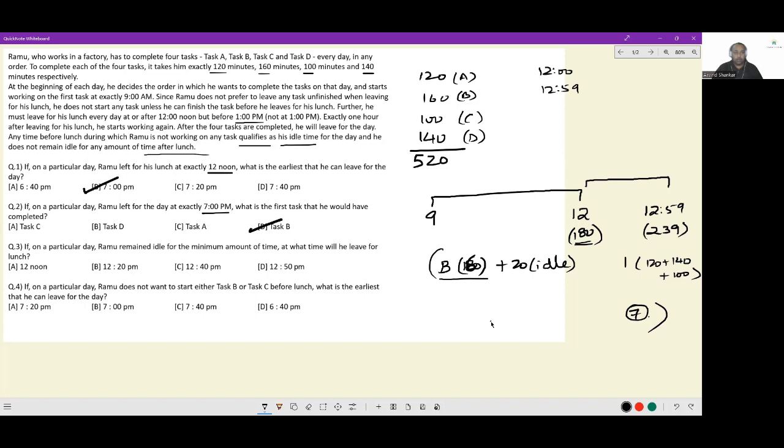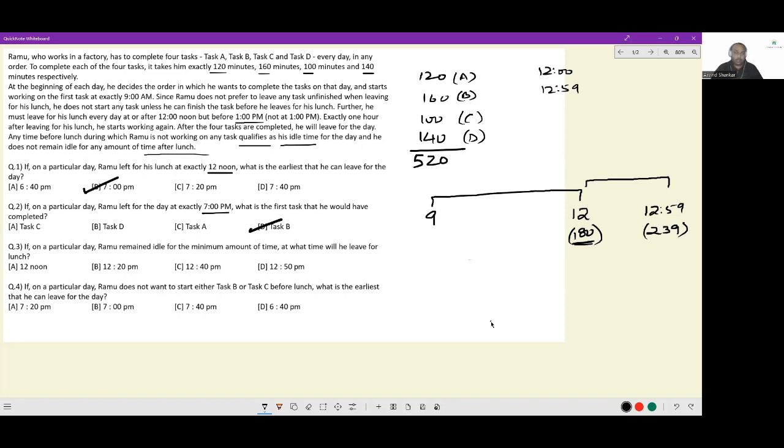Now, if on a particular day, Ramu remained idle for a minimum amount of time, then at what time will he leave for lunch? Remember, his idle time was only when, prior to leaving for lunch, he was sitting free, he was not doing any work. Now, the time that he has available prior to going for lunch is anywhere between 180 and 239 minutes.